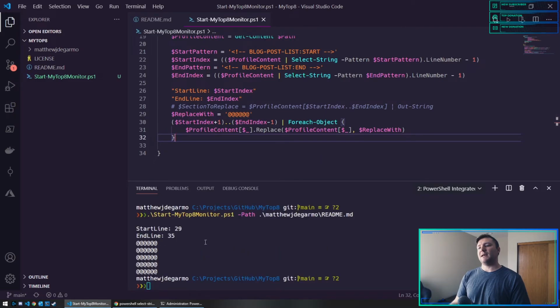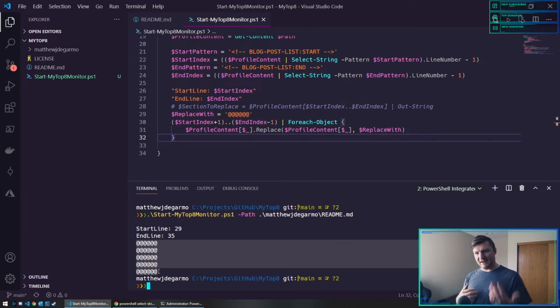But at least now I know I can replace just my blog entry lines. It's 5 blogs, here's 5 lines with ats. So I guess for now, that's a plus, that's progress.